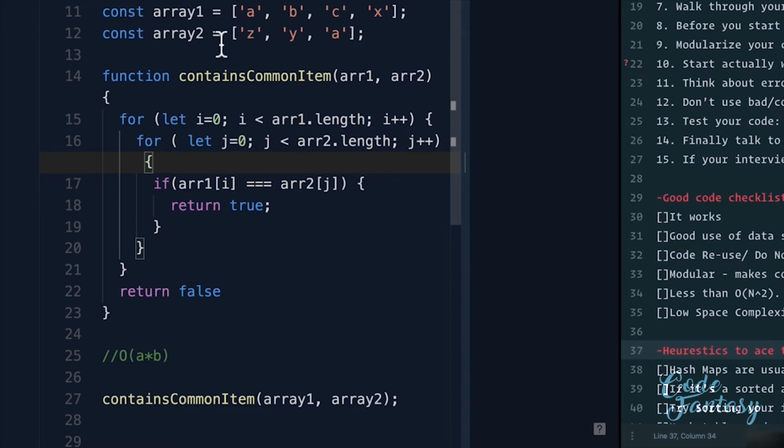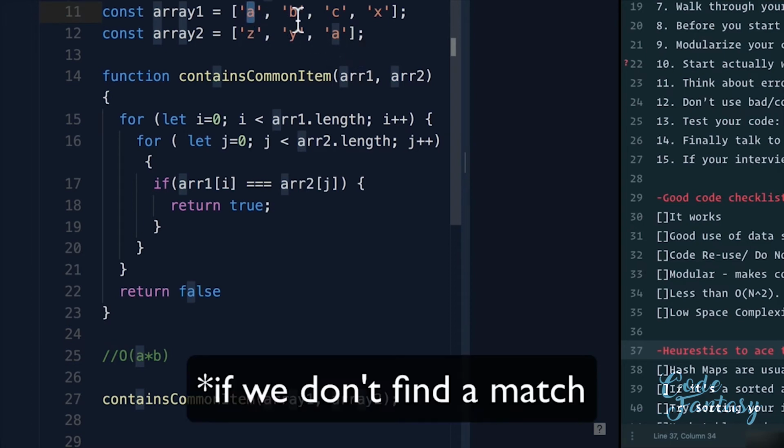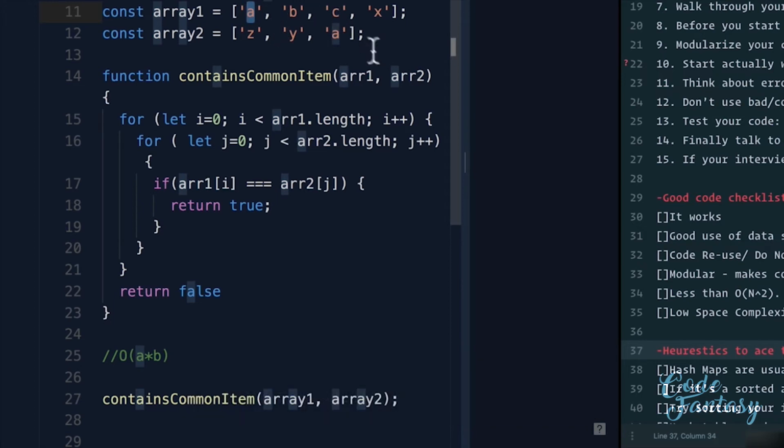But one of the most common patterns when it comes to nested for loops is that you might be able to use something called hash tables, which we'll get to. In JavaScript, they're called objects, in order to speed things up. Is there a way to turn this O(a times b) time complexity into something faster? We are doing a bit of unnecessary work where we just keep looping AZ, AY, AX, and then we go BZ, BY, BX, and we're doing the same comparison work over and over. What if we have a better solution?